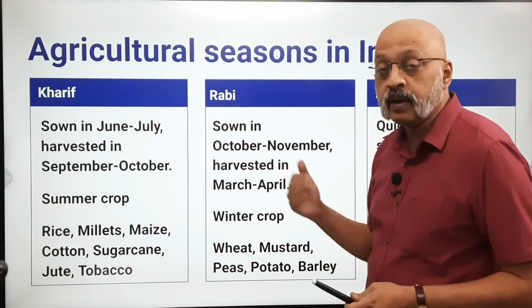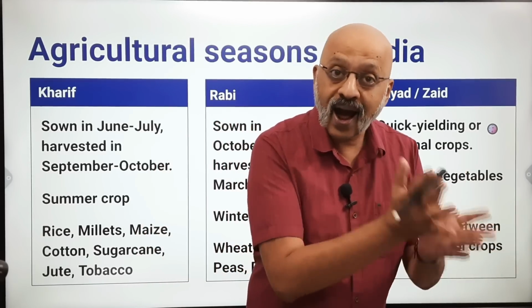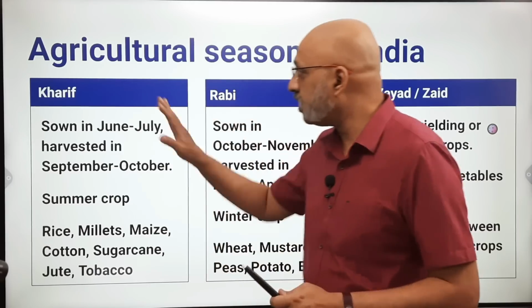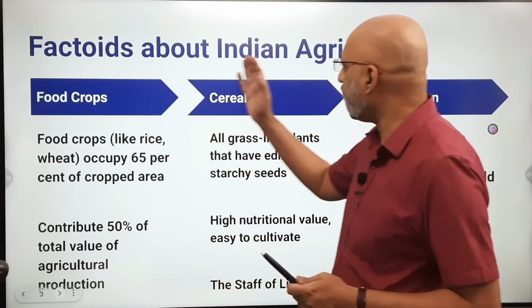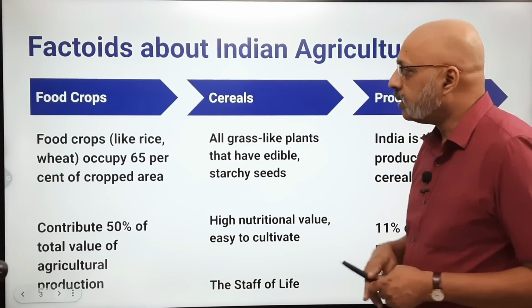So Zaid crops therefore become the extra crop apart from Kharif and Rabi that the farmers can grow, and this helps them to supplement, add to their income. I hope the three kinds of agricultural seasons are clear. Now let's move to some of the factoids about Indian agriculture, right?